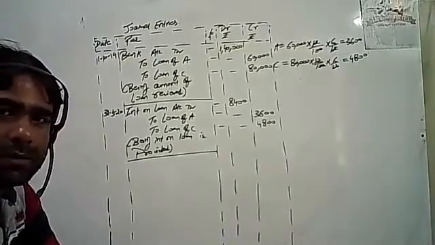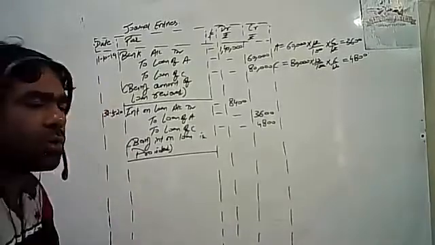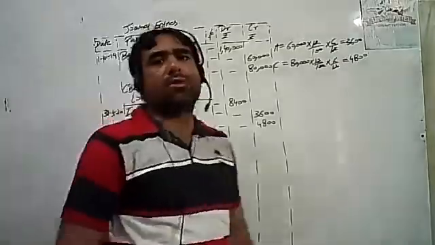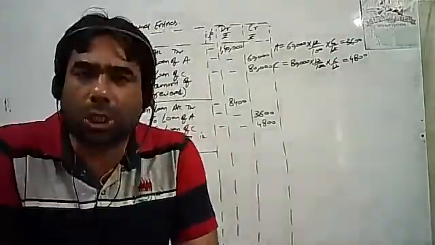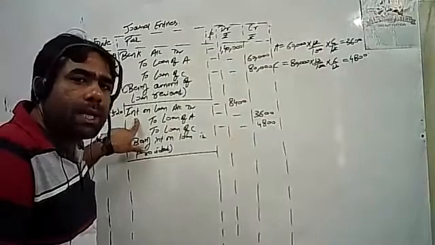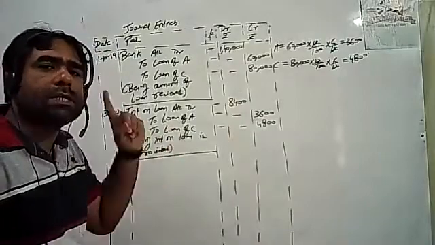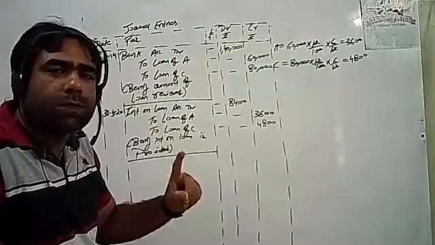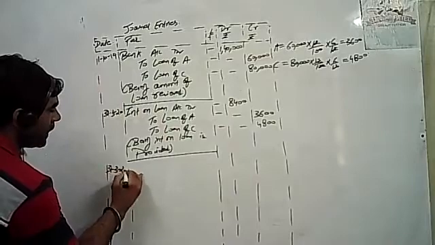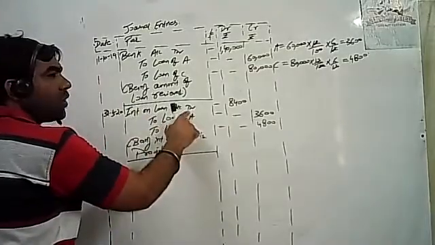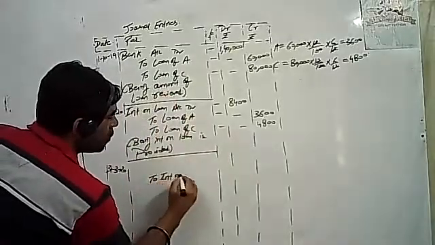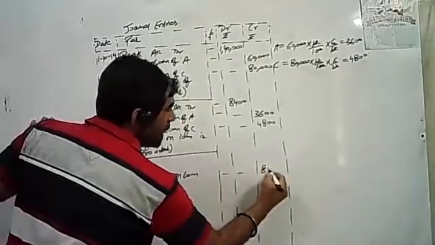Okay, so students, as I told you, as per accounting rules, all kinds of incomes and expenses are to be closed on 31st March 2020. Interest on loan is our expense, so it must be closed. All incomes and all expenses are to be closed from the profit and loss account. So on 31st March 2020, you have debited interest on loan over here. When you close it, it will be credited to interest on loan, 8,400.